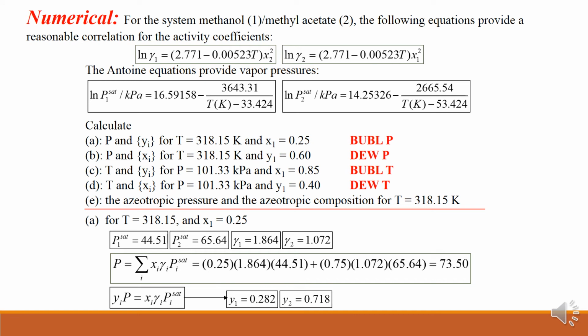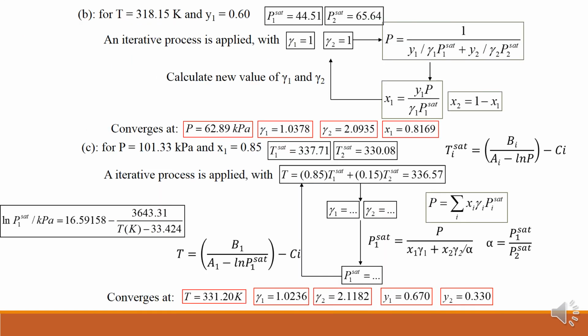So here you can put pressure P1 saturated as 101.33, I will get T1 saturated, and P2 saturated as 101.33, I will get T2 saturated from the Antoine equation by applying this particular equation. Now once I have T1 saturated and T2 saturated, I will calculate the initial guess of temperature by applying this formula.